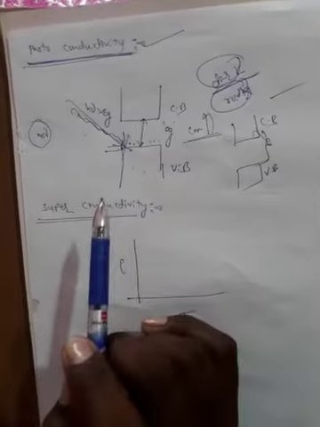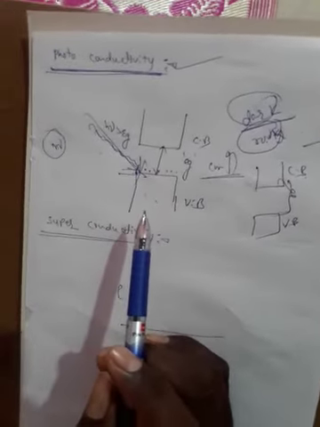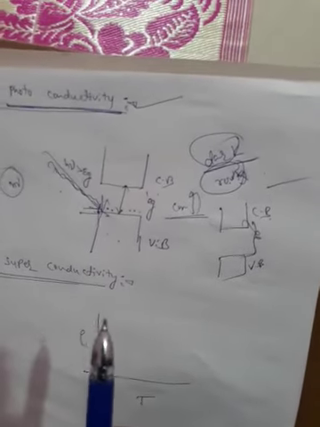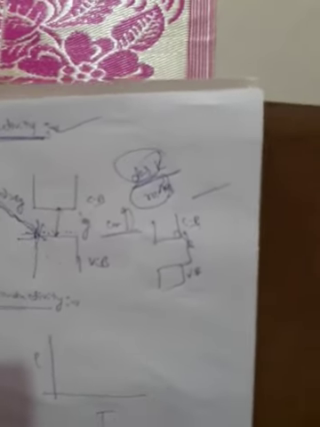That's why this phenomenon is called photoconductivity. The materials are photoconductors, used in photodetectors and xerography. And the next concept is superconductivity.